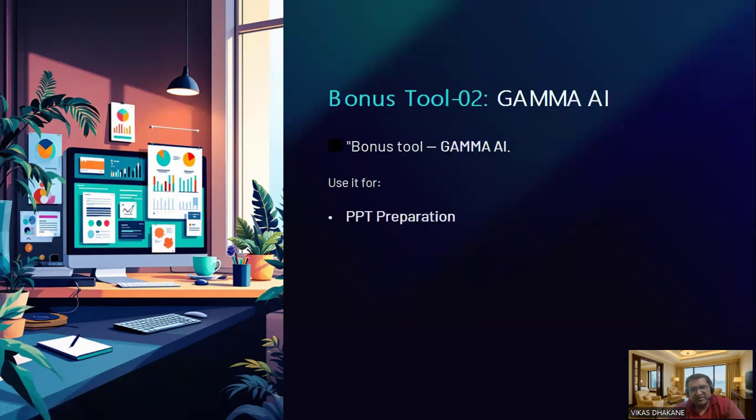Then the next bonus tool we have, that is the Gamma AI tool. So you know, Gamma AI tool is generally used for automatic PPT preparation. Now using this tool, you can prepare your PPT within 2 minutes, less than 2 minutes, I will say. So you have to just give your topics, or if you have points related to the topics, just give these points to your Gamma AI tool, and it will automatically prepare the PPT for you within a very short amount of time.